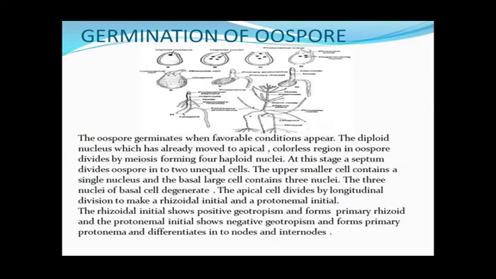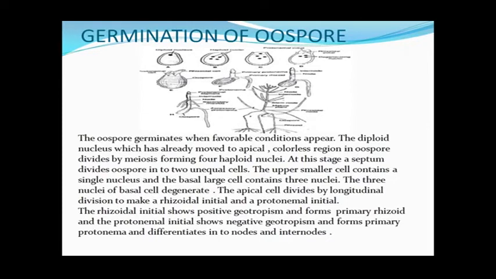In this way, growth of the thallus takes place from the protonemal filament, and the rhizoids are produced from the base of the protonemal initial cell, and in this way the complete Chara thallus is formed. So this is all about the life cycle.